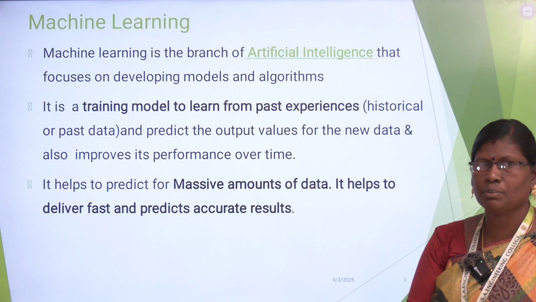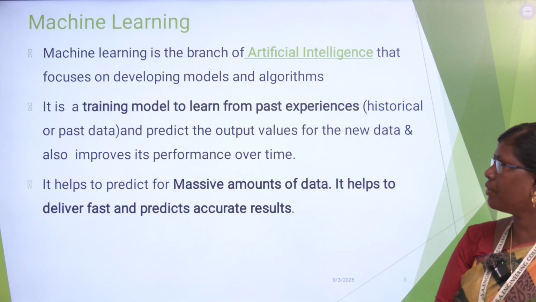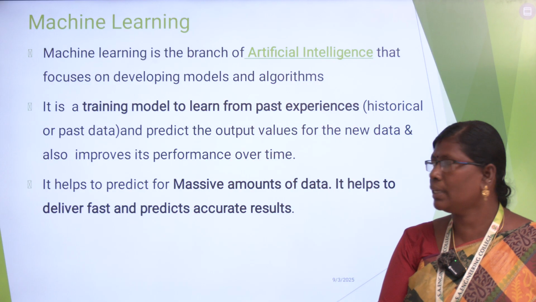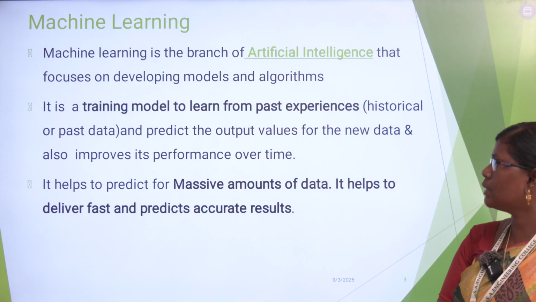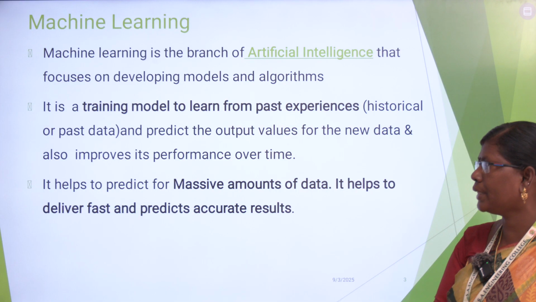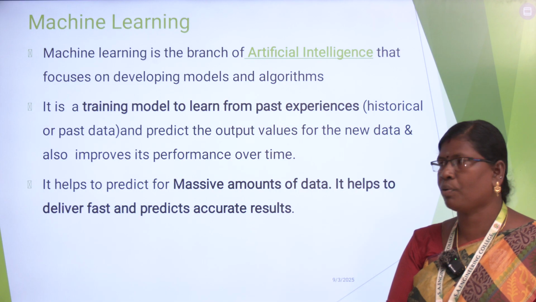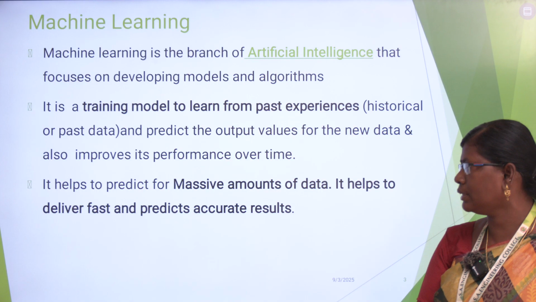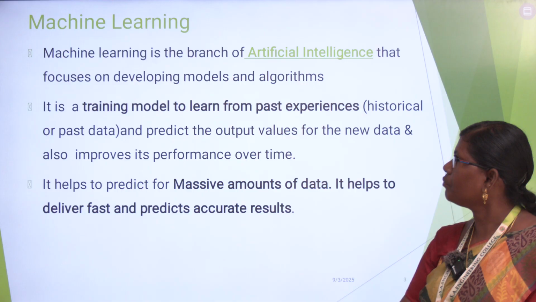First, let me recap what is machine learning. Machine learning is a branch of AI which focuses on developing models and algorithms. It is a training model to learn from past experience and predict the output values for the new data, and also it improves its performance over time. It helps to predict for massive amounts of data. It helps deliver fast and accurate results.